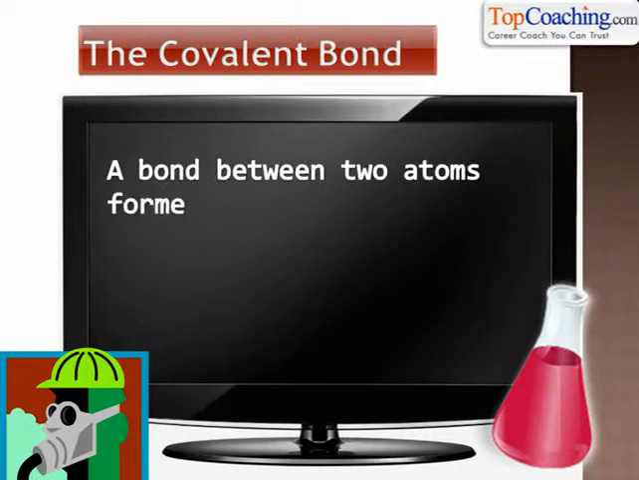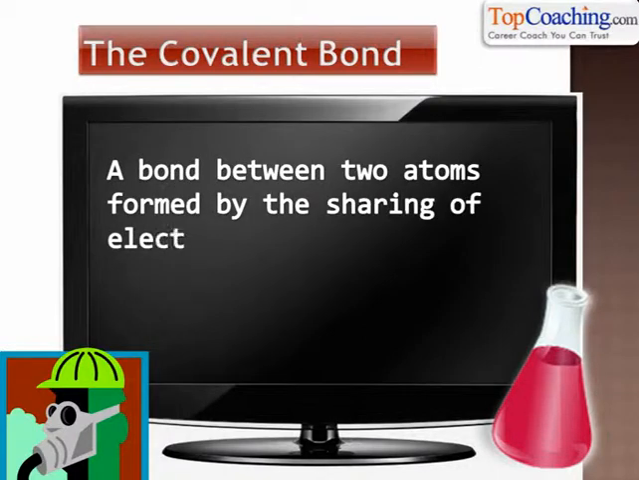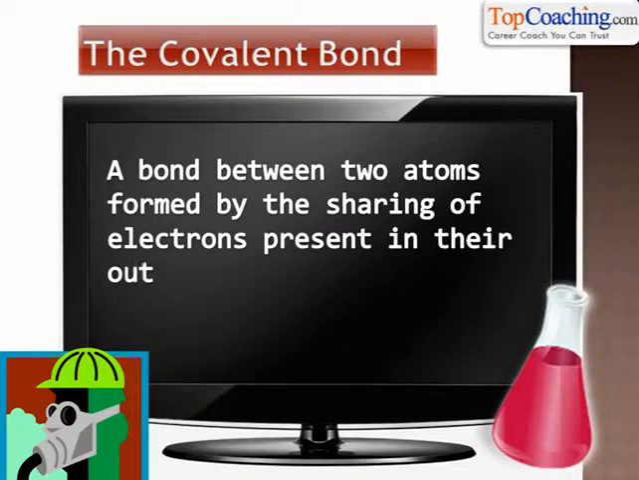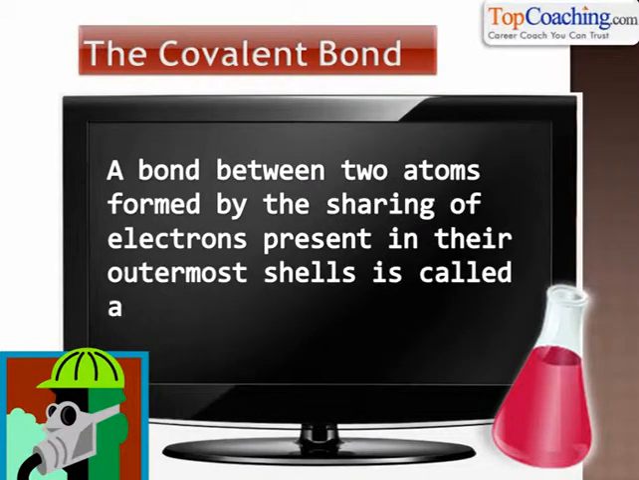A bond between two atoms formed by the sharing of electrons present in their outermost shells is called a covalent bond. So no electrons are lost or gained in a covalent bond. Electrons are shared in a covalent bond. Understood? A covalent bond is formed by atoms which both want electrons.